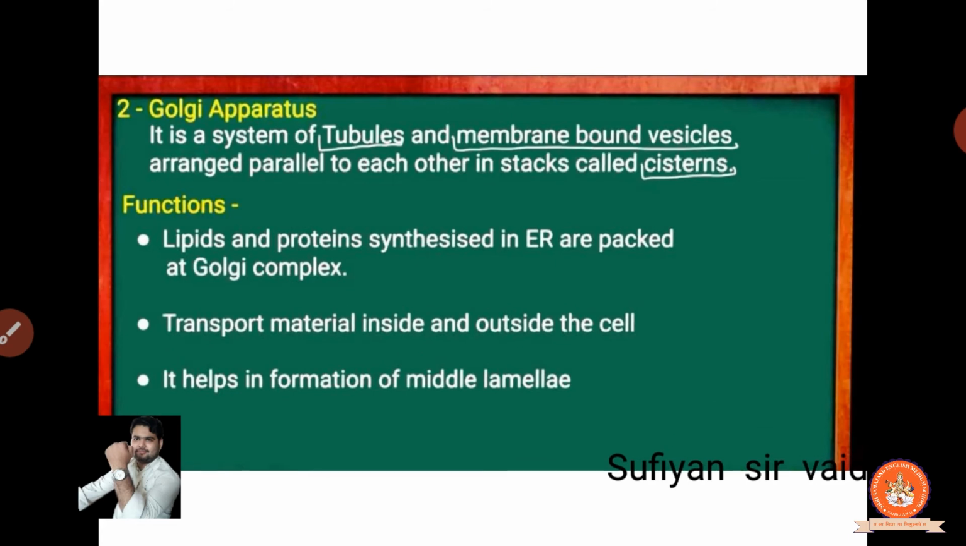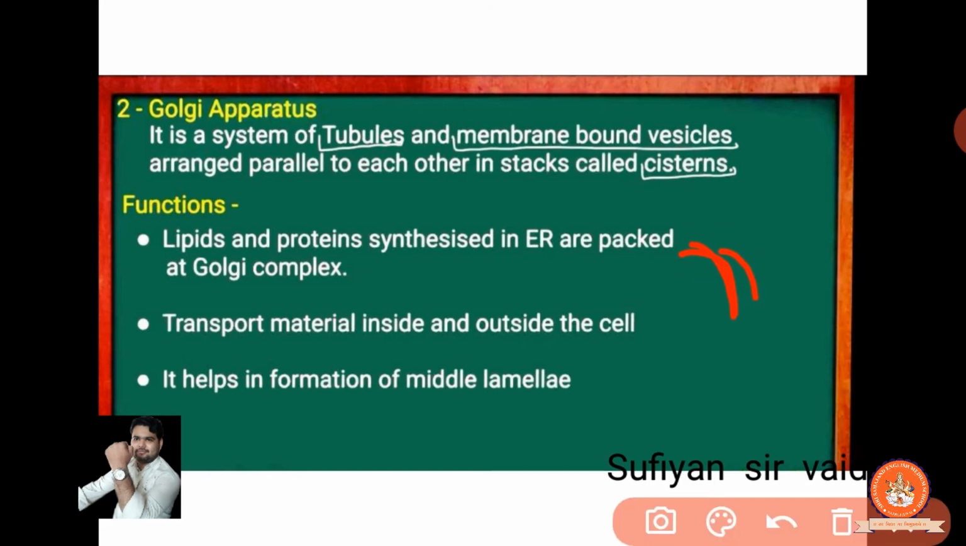Clear? Now another is the Golgi apparatus. What is the Golgi apparatus? It is a system of tubules and membrane-bounded vesicles. Clear? What are vesicles? That we will study in a big, large diagram so we can understand better. Clear? And arranged parallel to each other, that we had already discussed previously, that they are arranged in what?